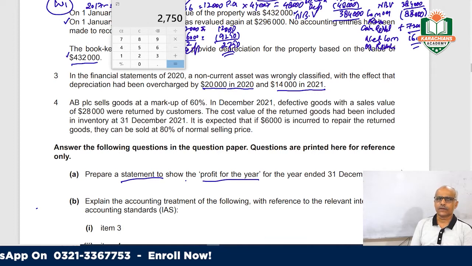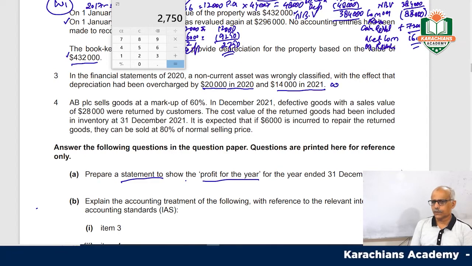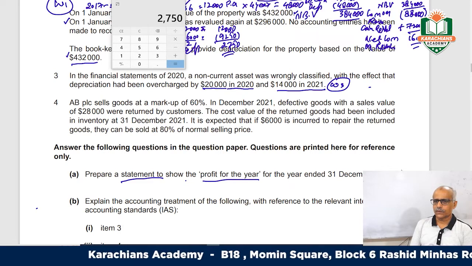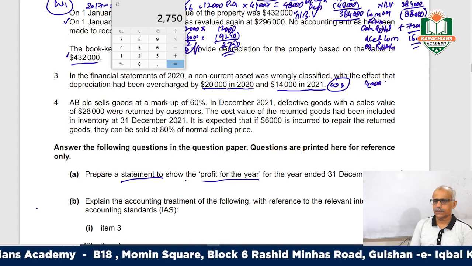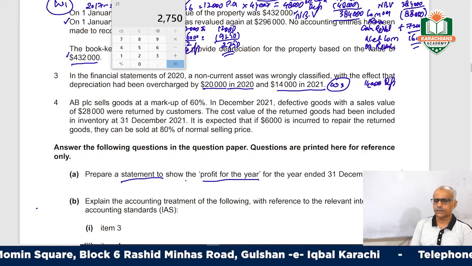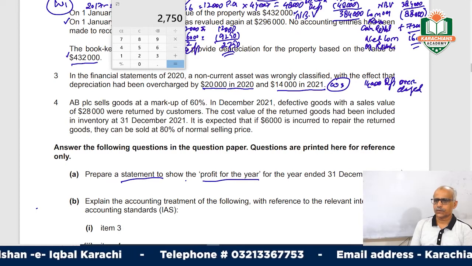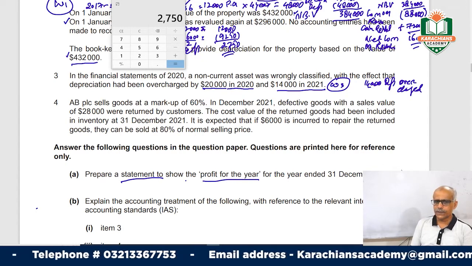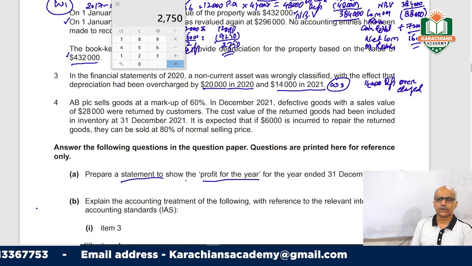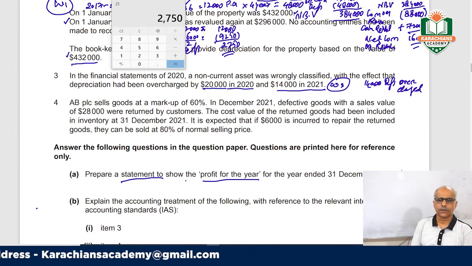So this 14,000 you have overcharged, and it was deducted. In working note number 3, this 14,000 depreciation overcharged has to be added back to the profit. Okay, move on.